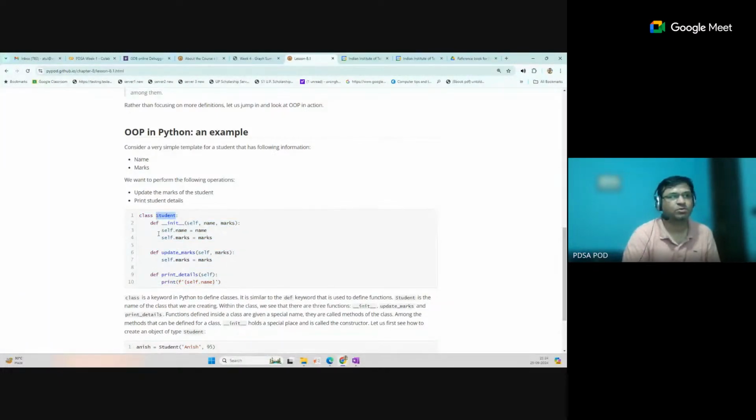We want to perform some operations on this type of template, so we have created one student template where we have defined some variables. When we create an object, that object is just an instance of this class.